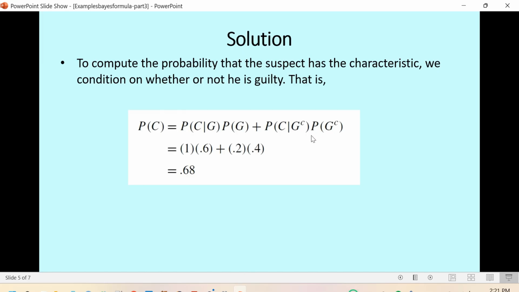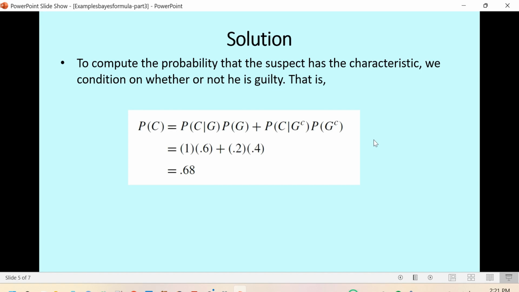We have prior information that there is a 60% chance he is guilty, so the probability he is not guilty is 0.4. If he is not guilty, the probability he has this characteristic is 0.2. We multiply these together, then add the first part we calculated previously. So the total probability P(C) is 0.68.